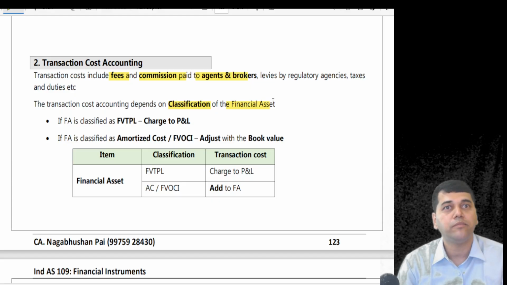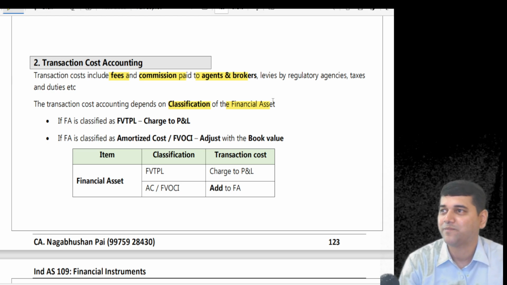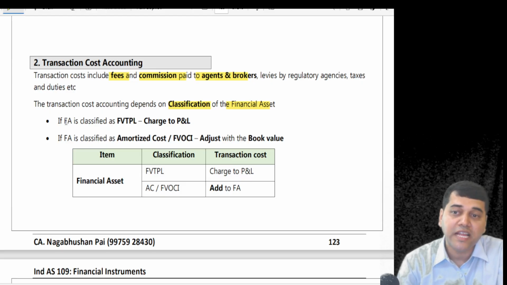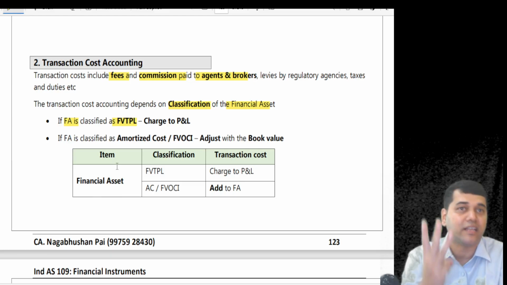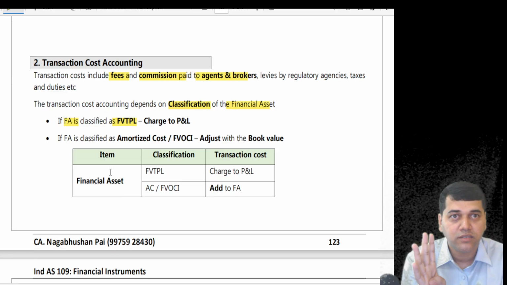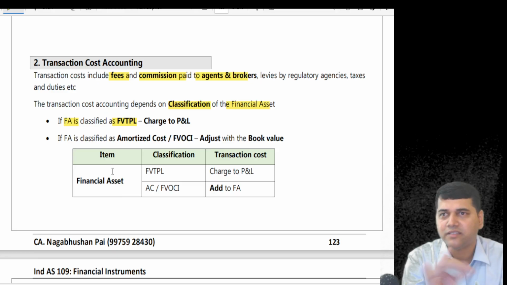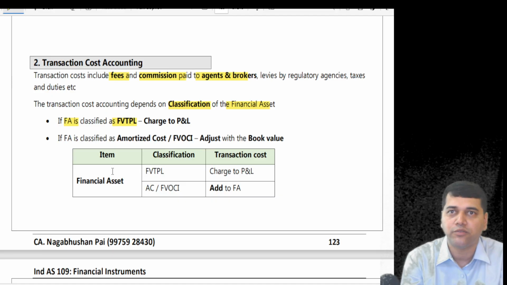Something new came. You'll ask me, sir, what is this classification? Wait, we'll discuss that later. That is the crux of financial assets. There are 3 classifications: amortized cost, fair value through P&L, and fair value through OCI. That's it. There is no 4th classification. Now, why are there only 3 classifications? That also I'll tell you.